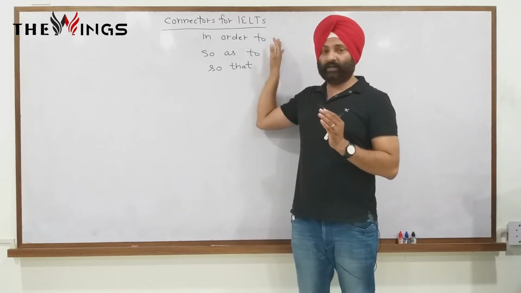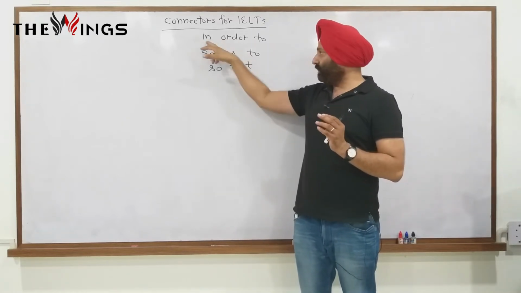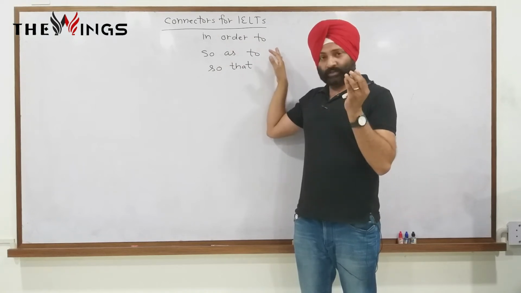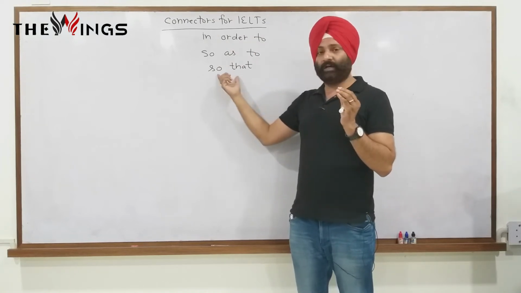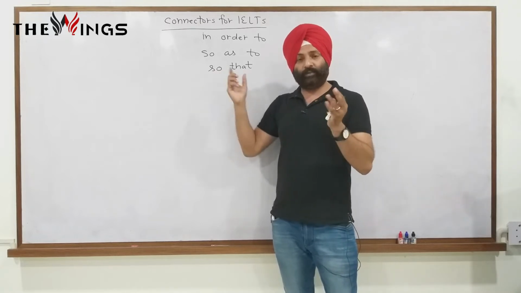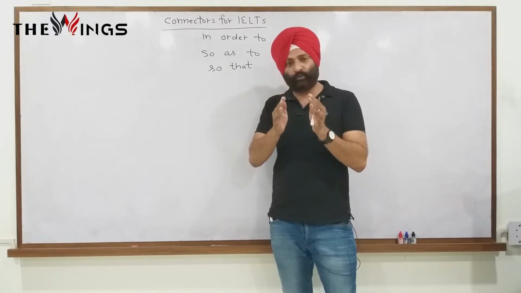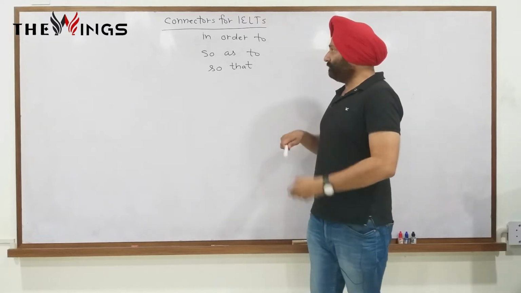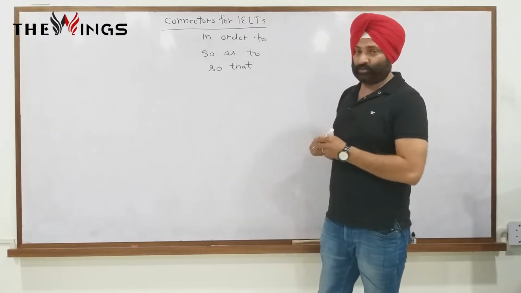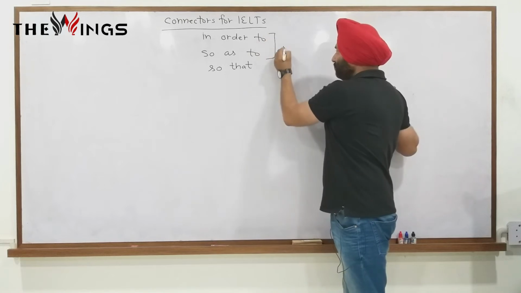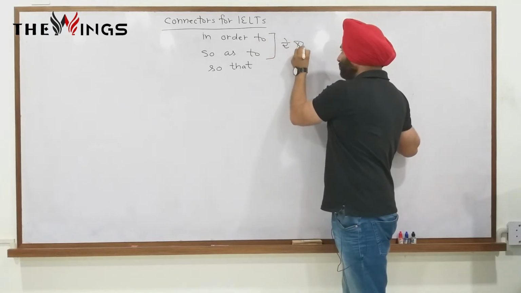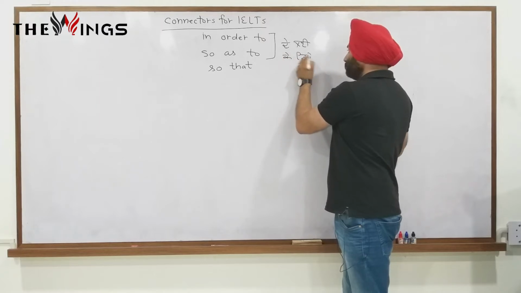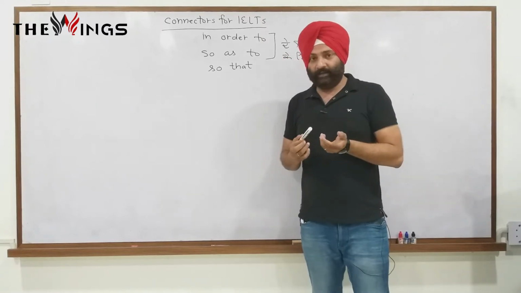First of all, they are called connectors. In order to and so that are subordinate conjunctions, and there is also a conjunctive adverb. But you don't need to worry about the terms. You should know only one thing, how to use them. Okay. So first of all, the meaning of in order to and so as to. In order to and so as to means 'ke liye' in Hindi.